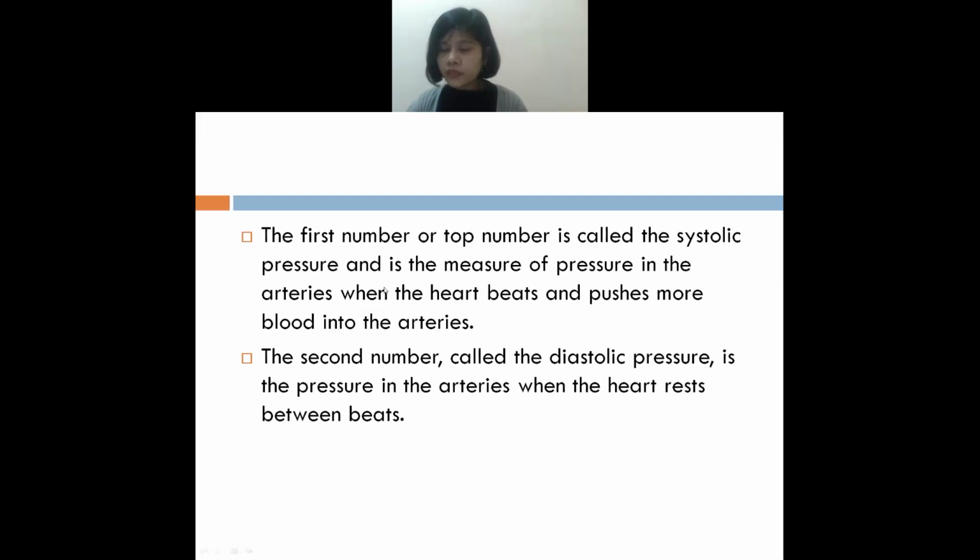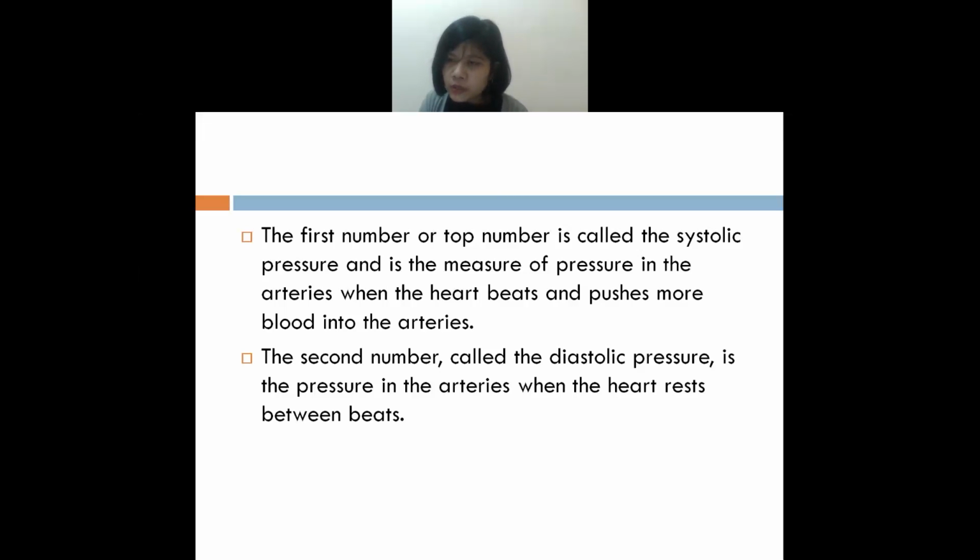So the first number which you will get, for example, 120 by 80 is the normal BP. So 120 will be the systolic pressure. And when do we get systolic pressure mostly? When the heart beats and the blood is pushed into the arteries. Understand? And the second number is the diastolic. Diastolic blood pressure is the second one, and we usually get it in the ending part. Understand?